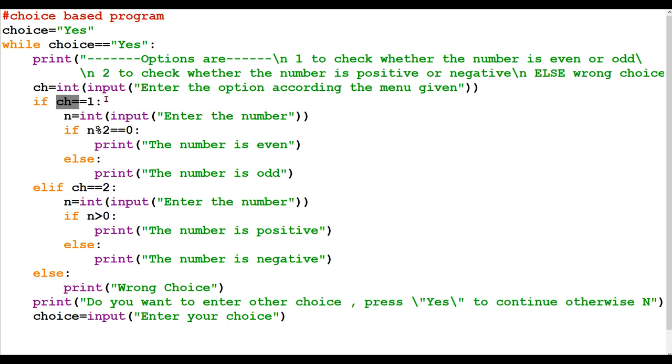So here ch is for options. Choice is for running the process the number of times. So take care here, choice is for keeping track of the number of times the process will go, and ch is for the internal choice.